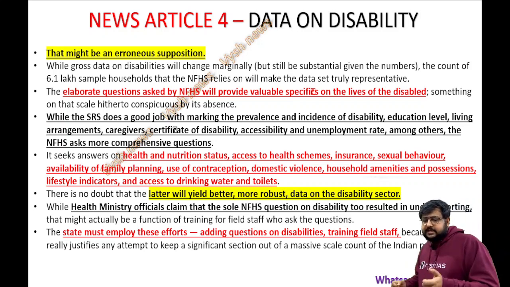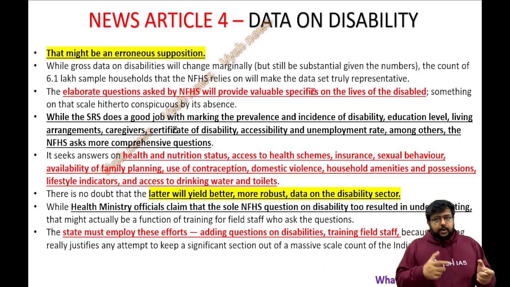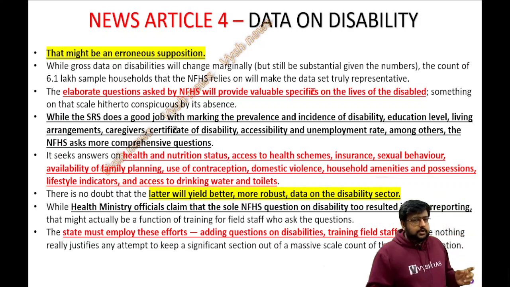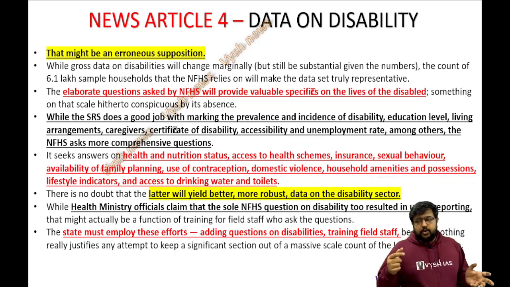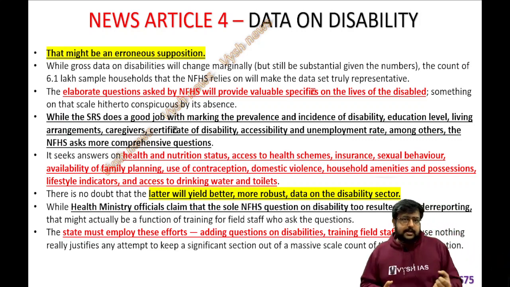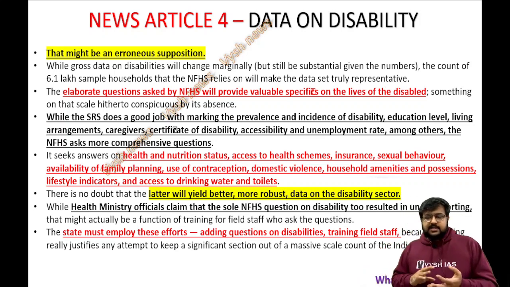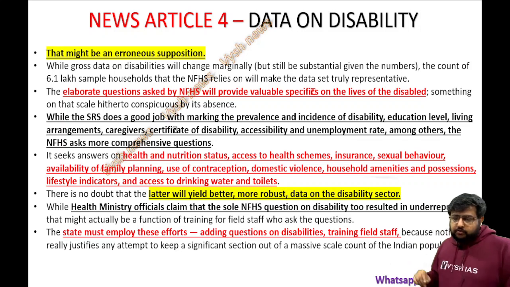So while the Health Ministry officially claimed that the sole NFHS question on disability has to be re-added, that is also not enough, because most of the time there's underreporting. Underreporting means the staff is not well equipped to get all this data. They are not asking the right questions. They're simply filling in whatever they like. The staff is not well trained. Such things are there. So what is the conclusion?